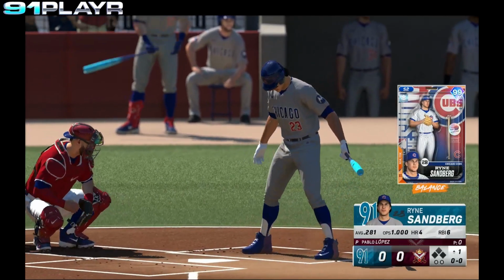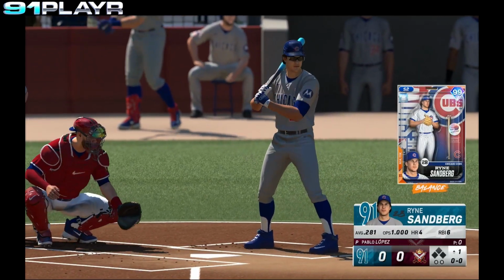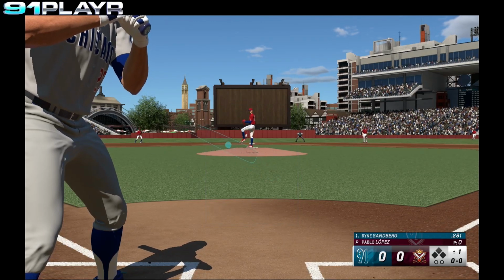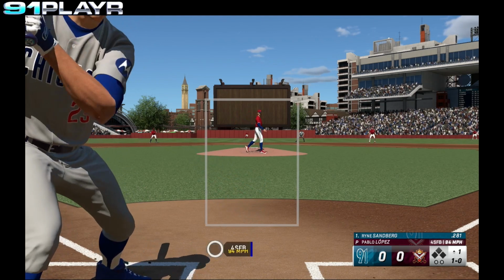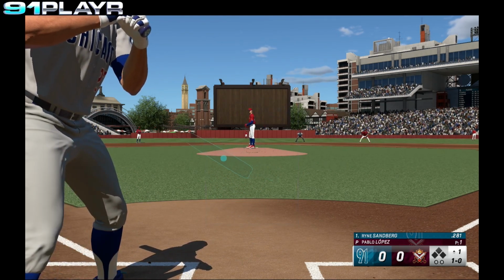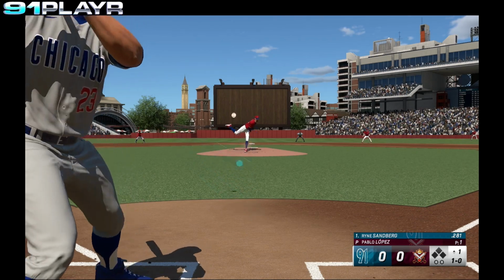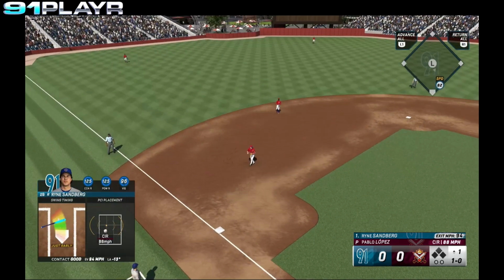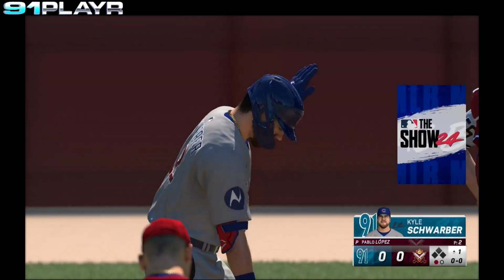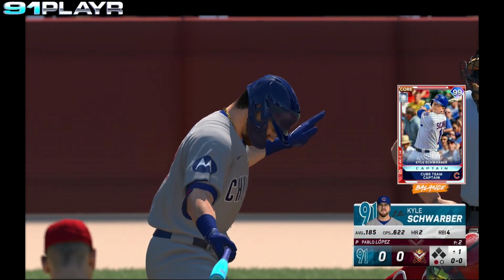Stepping into the box today for the Cubs, Ryne Sandberg. On the mound for the Lords, Pablo Lopez. First pitch is underway. It's a ball low. 1-0 to Sandberg. Sandberg hits the ball to the third baseman. He gloves it cleanly, fires to first. Plenty of time. Sandberg goes down for out.